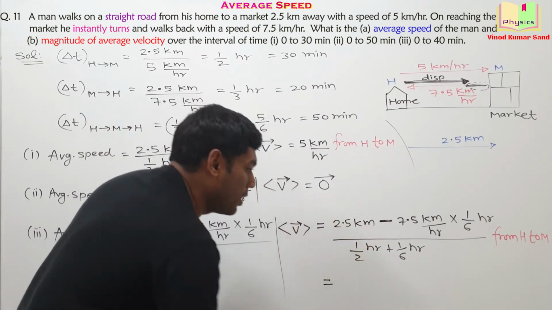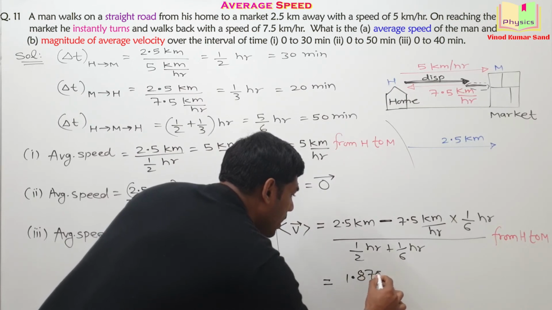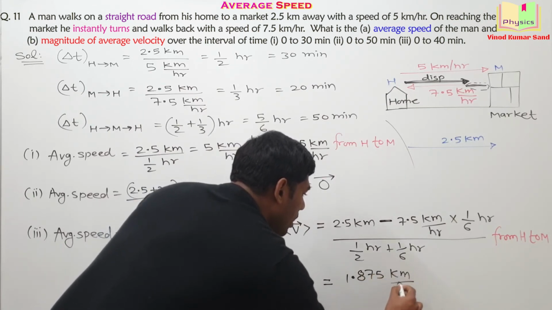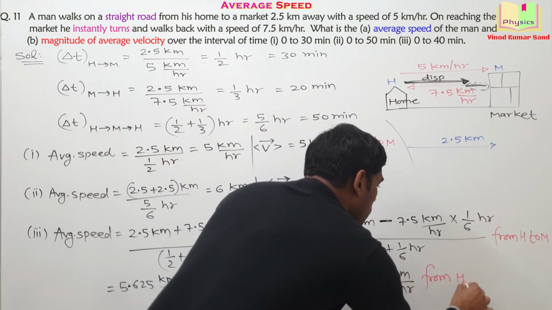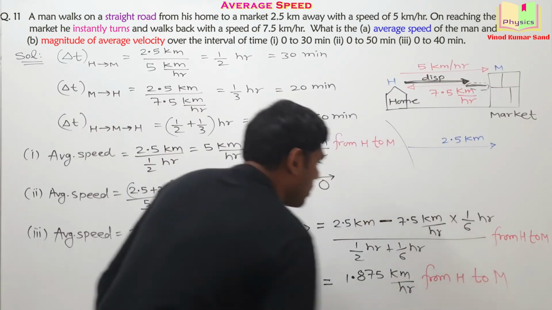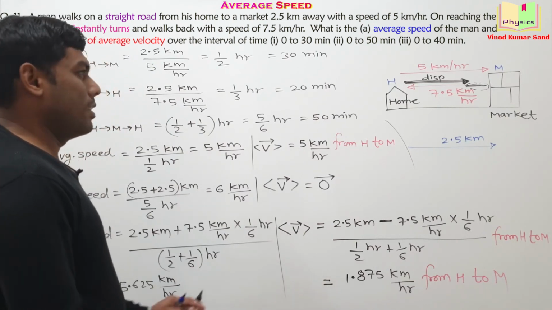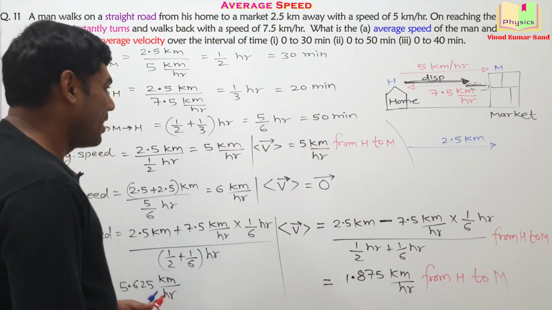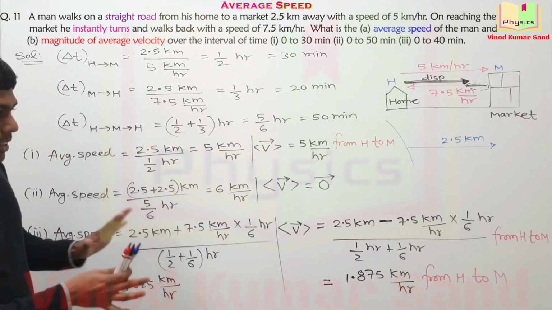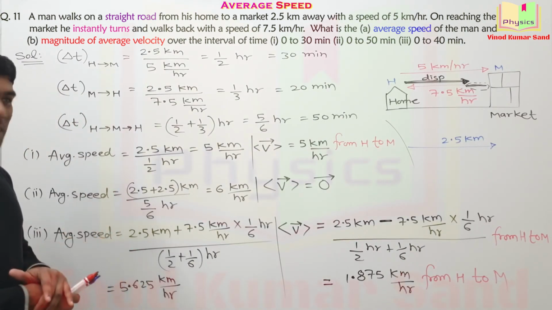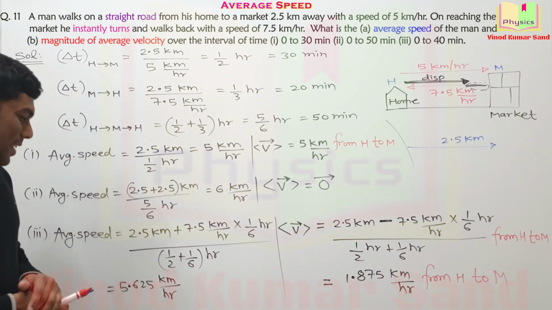You may perform all these calculations. It will come out to be 1.875 kilometer per hour from home to market. Okay, it's a brilliant question. You may pause and do the calculations. You can check all the data and then we'll be taking up the next one.